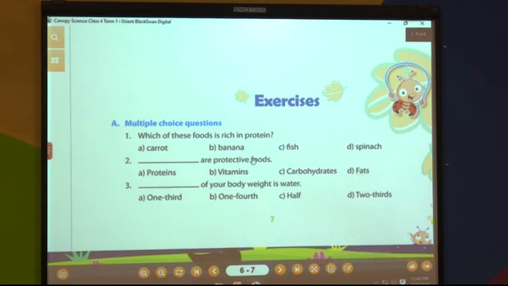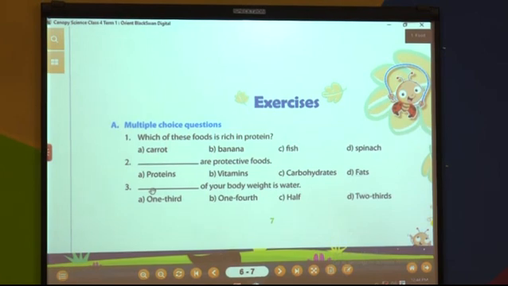Dash are protective foods. I know that every student knows this answer. Actually proteins are called body building nutrients and vitamins are protective foods. Yes, the answer for the second question is vitamins are protective foods. Now carbohydrates are energy giving foods and fats are also energy giving foods. For the second question, dash are protective foods, the correct answer is vitamins. Now we will move to the next question.